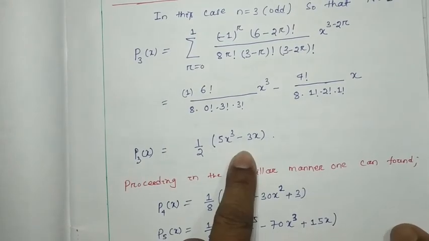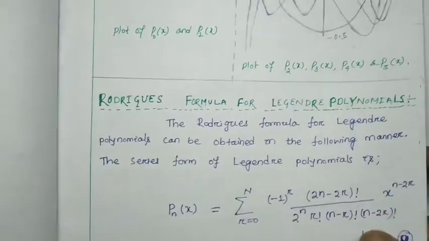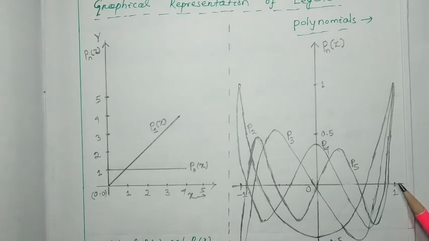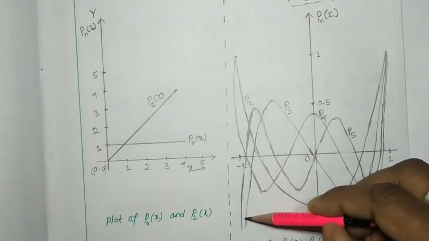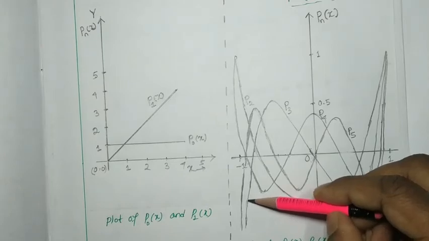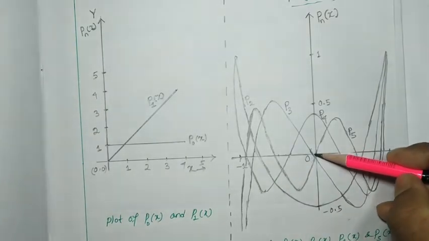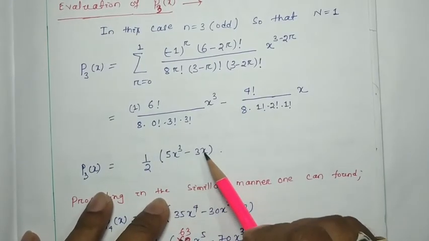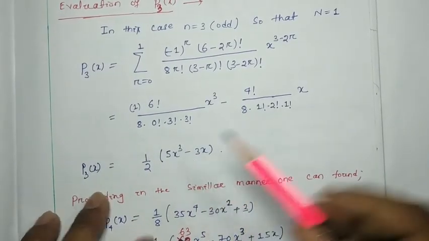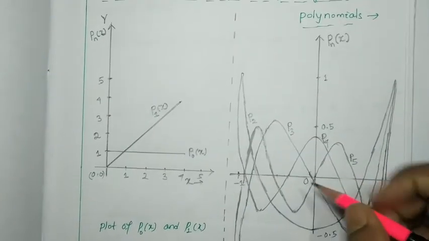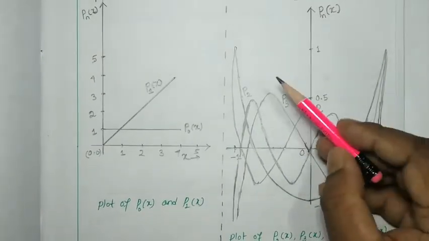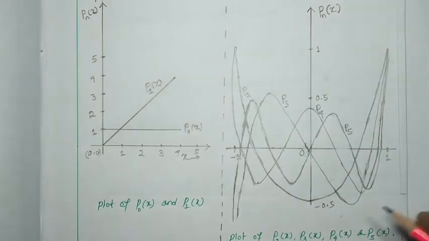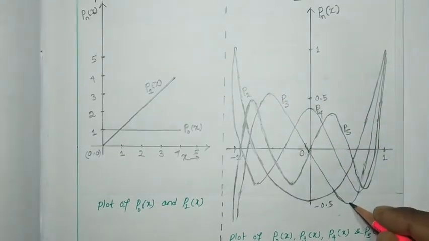You just put any value in between -1 to 1. Carefully, this will be P3x, and P3x will be 0 at x is equal to 0. Is it so or not? See, x is equal to 0 means P3x is also 0. So P3x will pass through the origin, and its maxima will be observed here and another will be here.